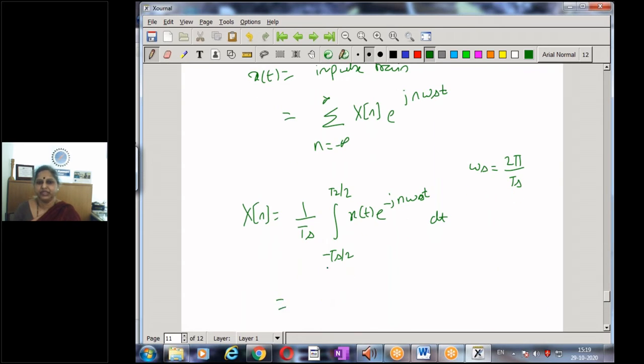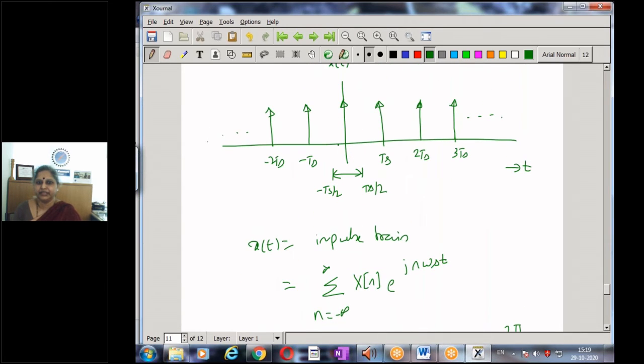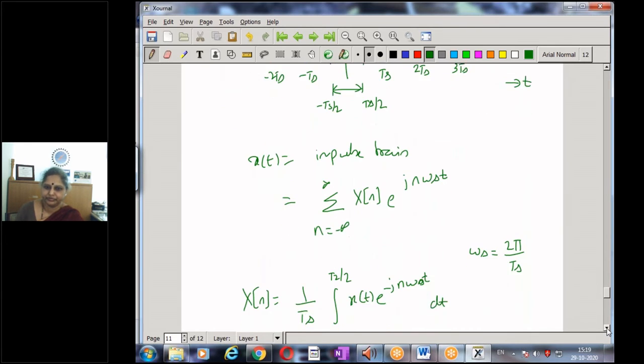Then what happens? Now here it is 1 by Ts, integral minus Ts by 2 to Ts by 2, x of t is delta t, e to the power of minus j n omega s t dt. Because in this interval, if I look at my impulse train, in the interval minus Ts by 2 to plus Ts by 2, my signal is of strength 1 and it's an impulse function, and hence I put the impulse.